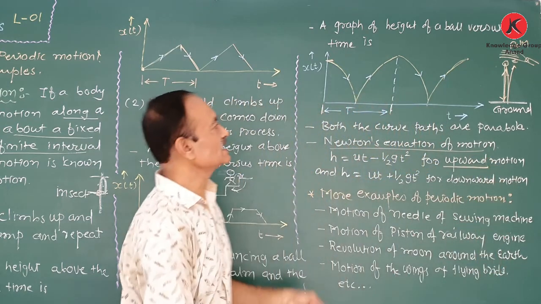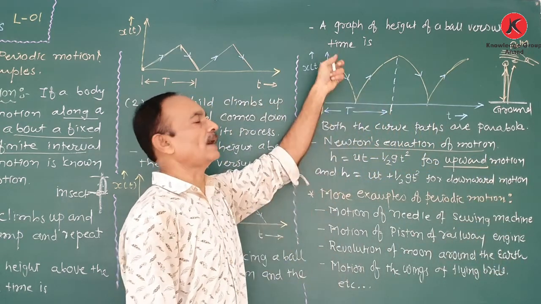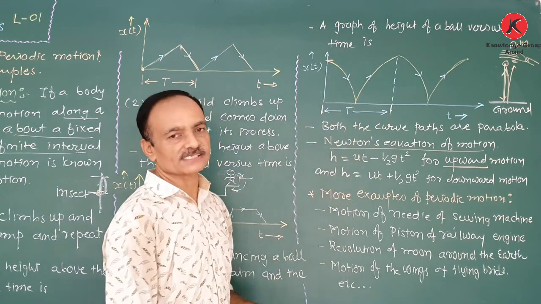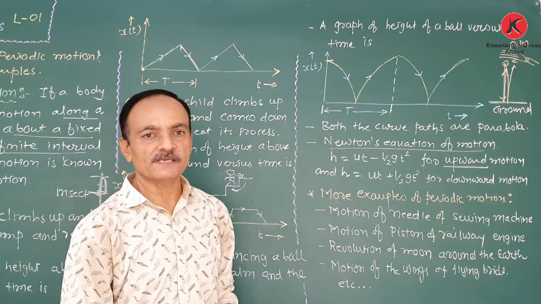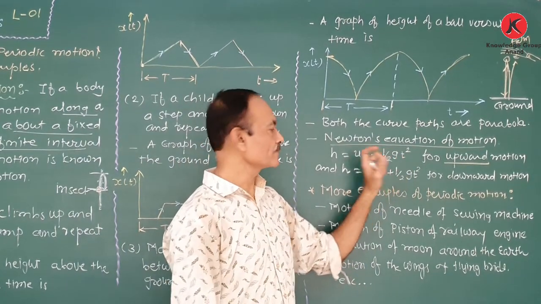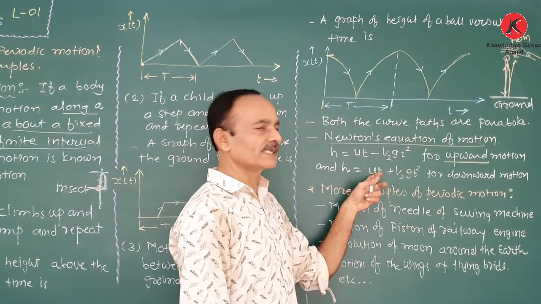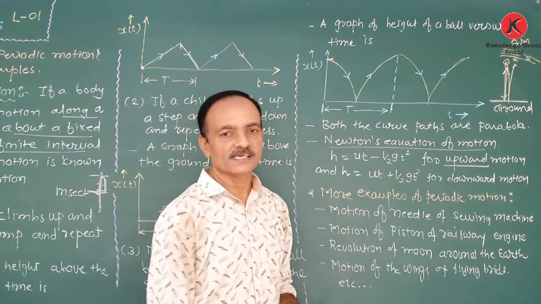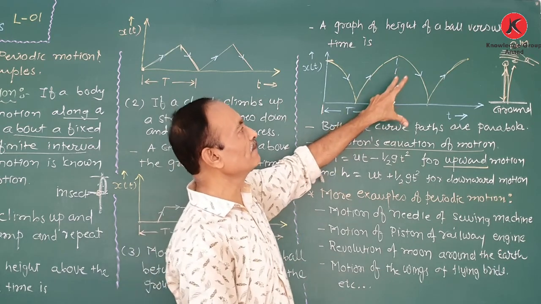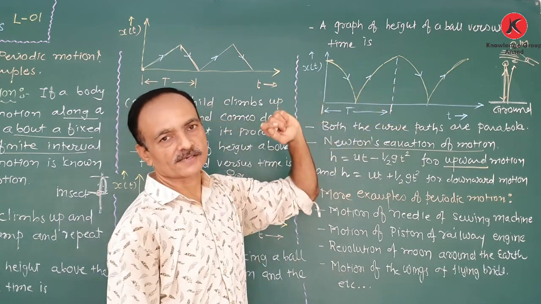And when the ball hits the ground from the palm, at that time there is downward motion. The same equation applies, but here the direction of acceleration is changed, that is, it is opposite, therefore it is positive. Therefore h is equal to ut plus half gt square for downward motion. So that is also an example of periodic motion.